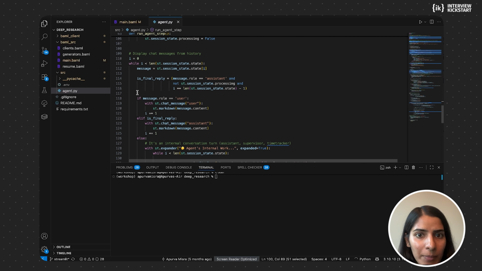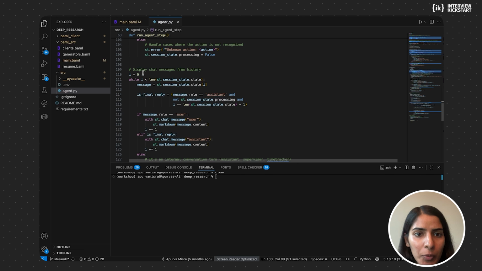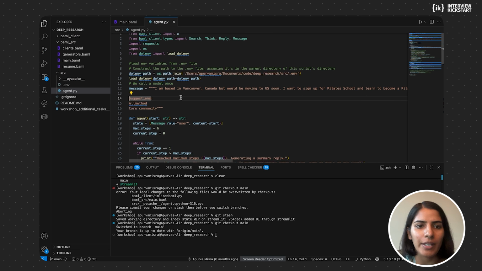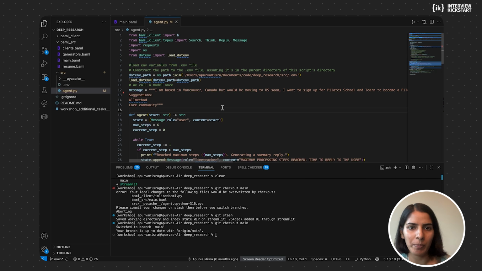So display chat messages from history. Okay, so this is where we get into the loop and we start calling this. So while i is less than, this is getting more complex. Okay, let's get into the agent.py file.